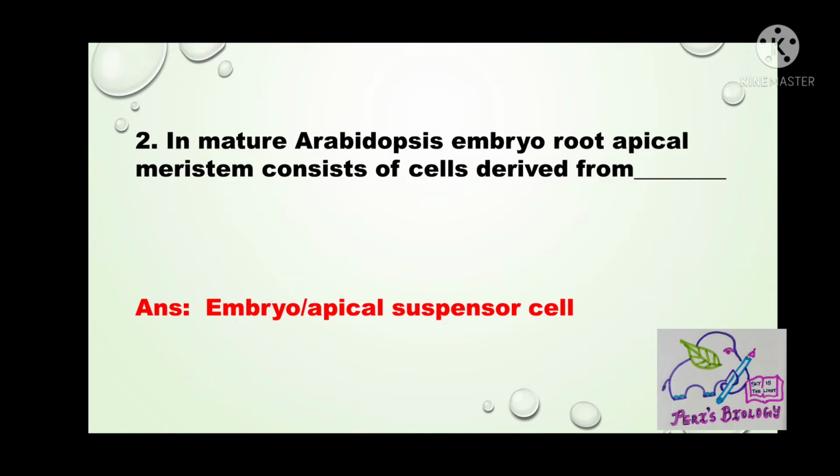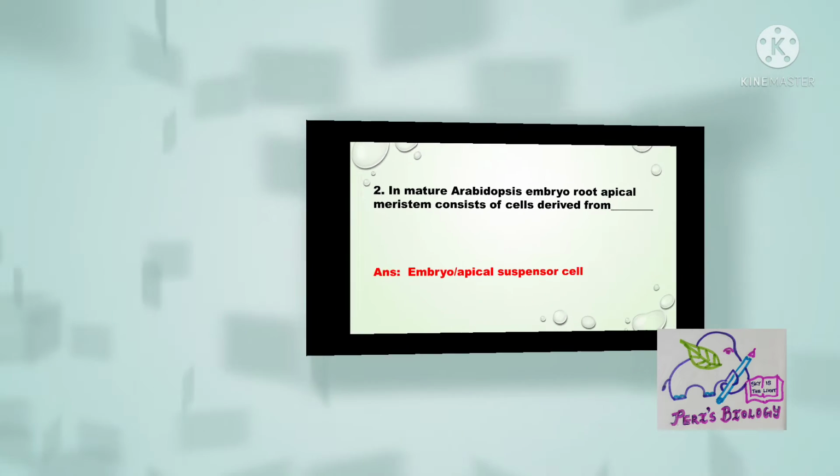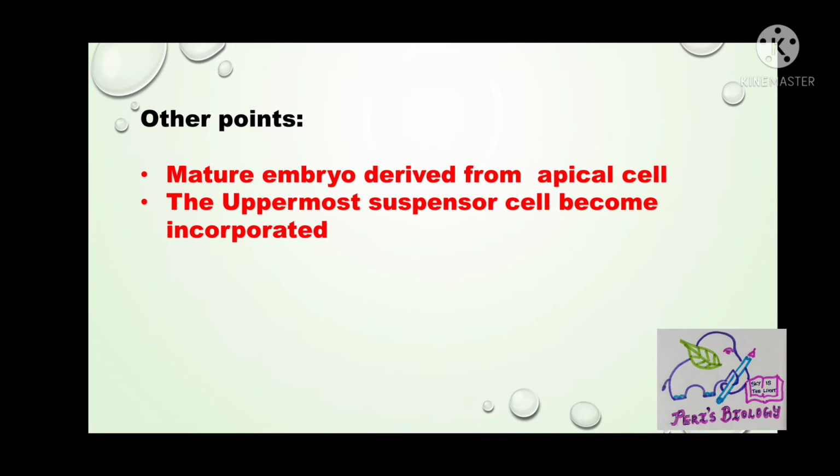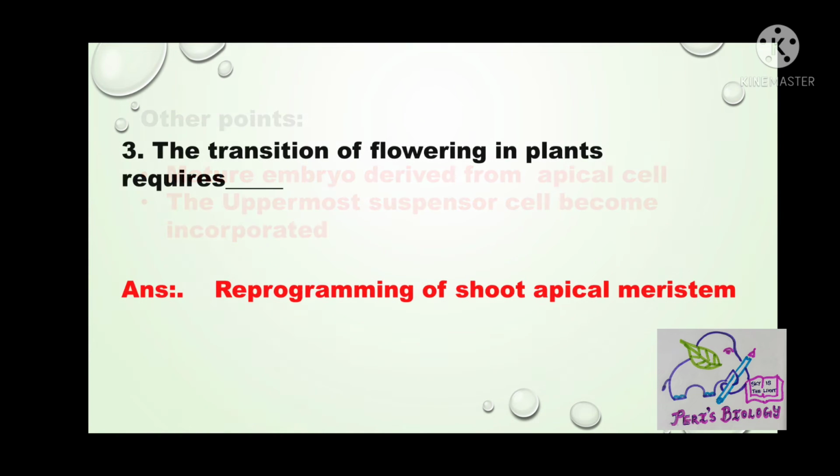In mature Arabidopsis embryo, root apical meristem consists of cells derived from dash. Answer is embryo and apical suspensor cell. Here, most of the mature embryo is derived from the apical cell. Part of the root apex originates from the basal cell as the uppermost suspensor cell, that is hypophysis, becomes incorporated in the formation of embryonic root meristem.